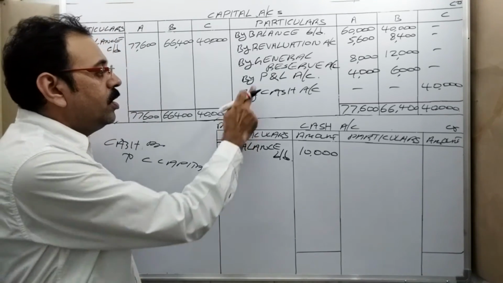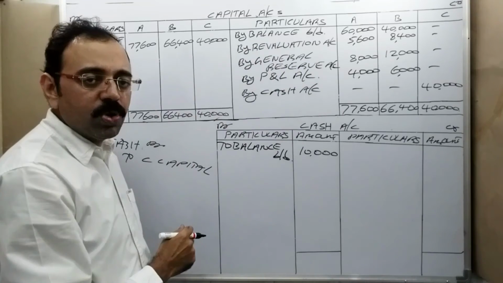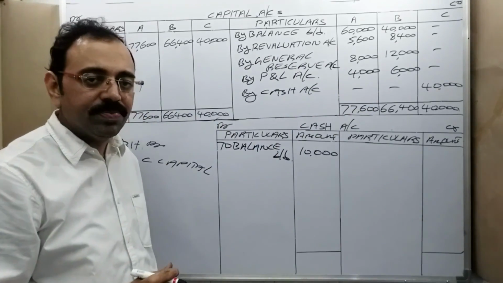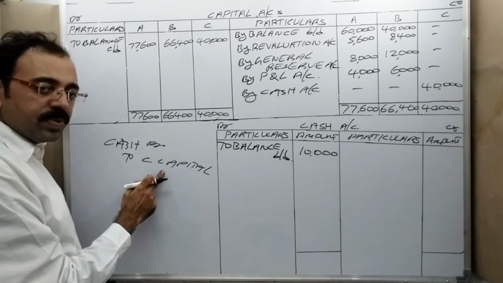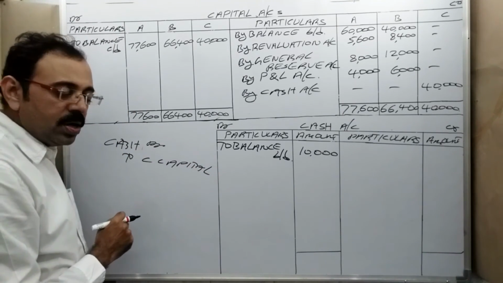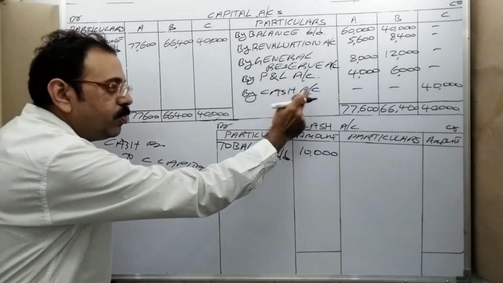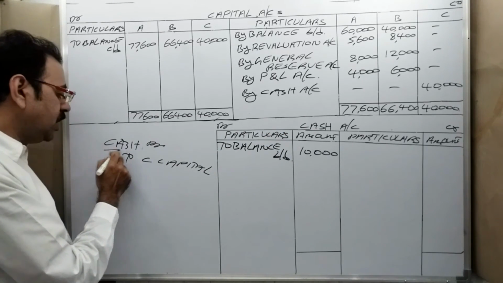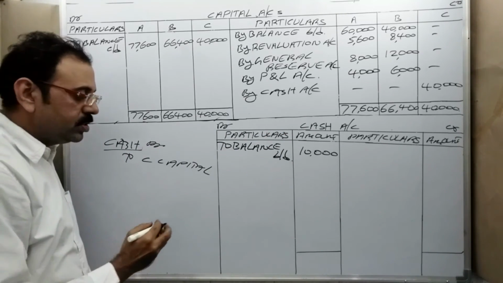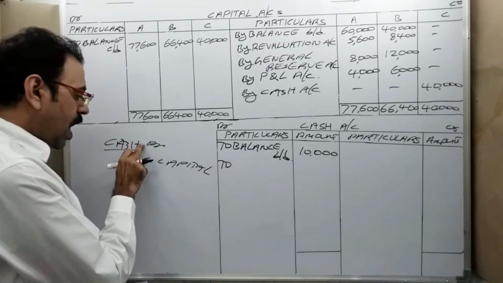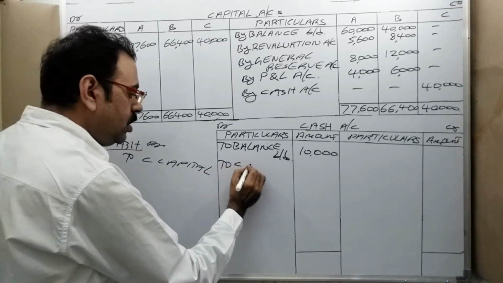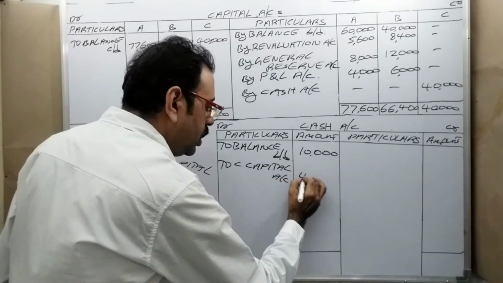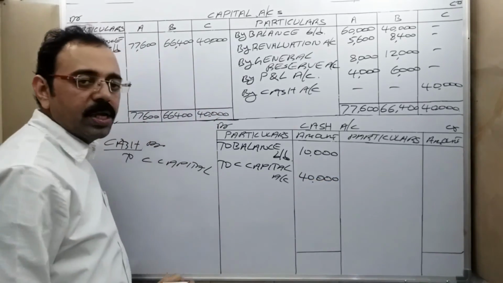After that, where did a cash transaction come in this question? The new partner is bringing 40,000 rupees cash into the firm. And further, this is the entry now. Amount is 40,000. Now in capital account, on the credit side we posted this entry. And in cash account, since cash is on the debit side we should post. Write down the other side account name, C capital account. Amount is 40,000 rupees.